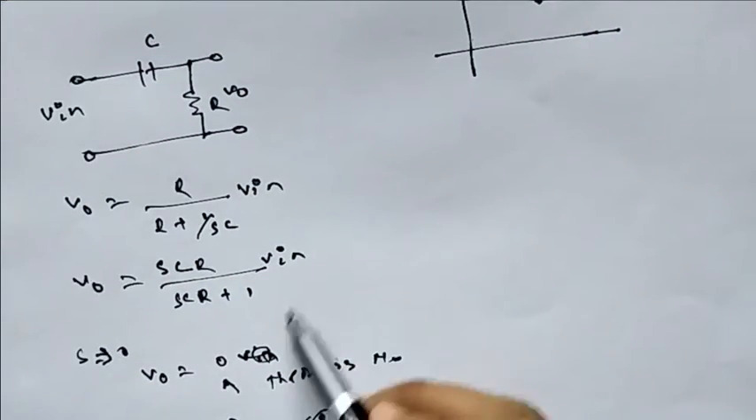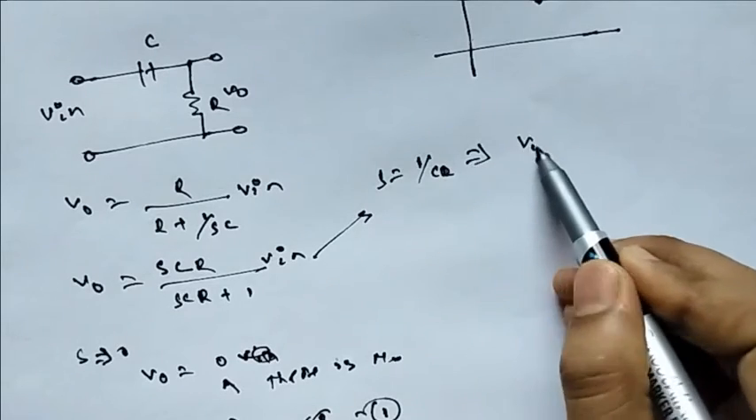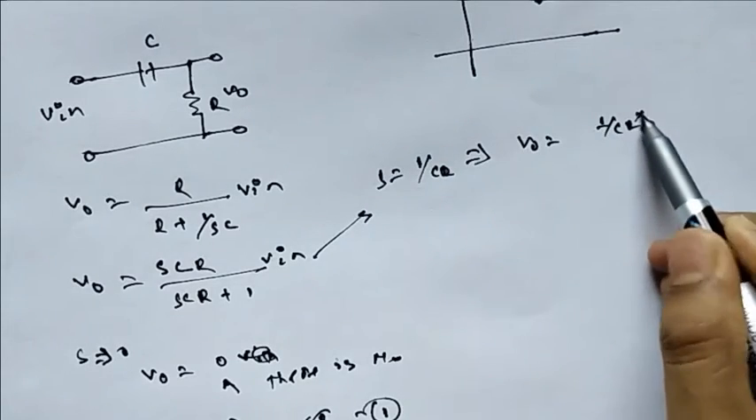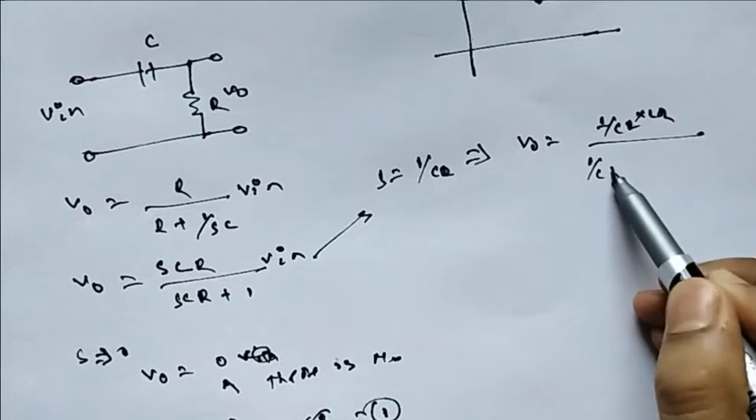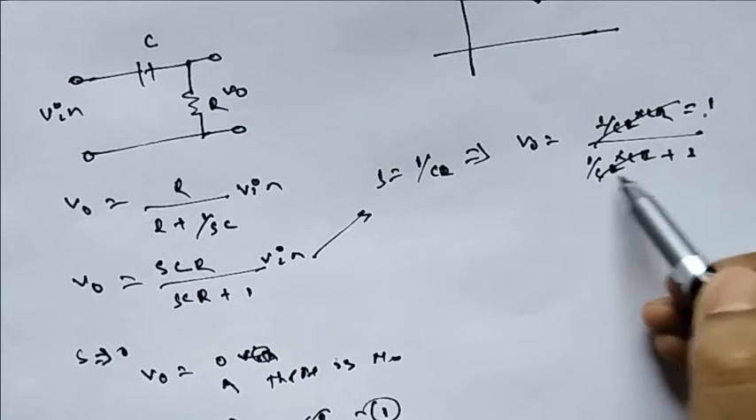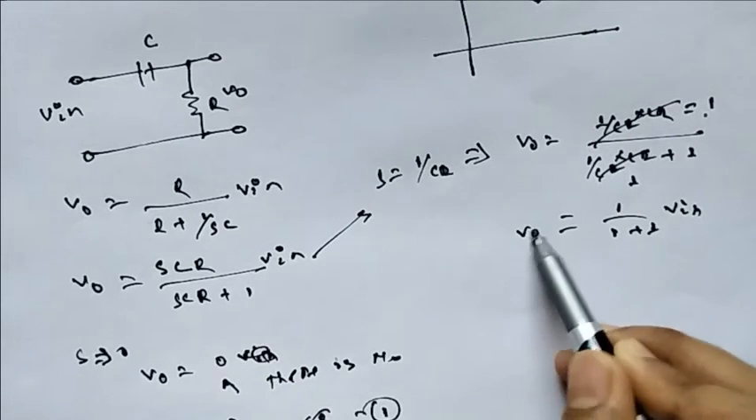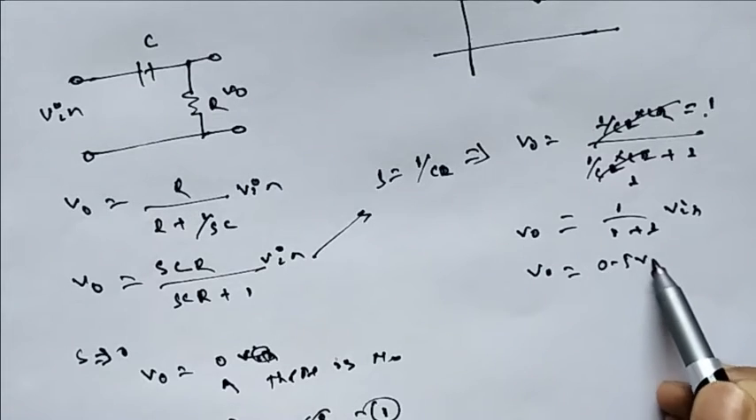Now in this equation only we are going to put S is equal to 1 by CR, then V0 will be 1 by CR into CR, over 1 by CR into CR plus 1. Now this will go to 1, this is 1, and 1 by 1 plus 1 times V in. So V0 will be 0.5 V in.